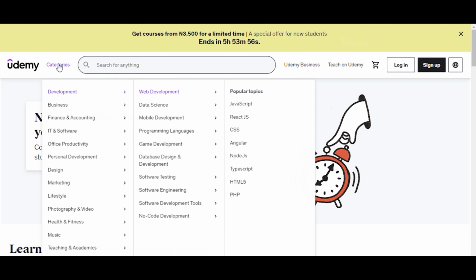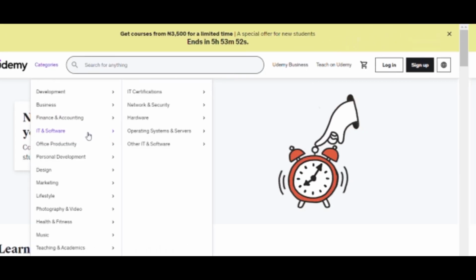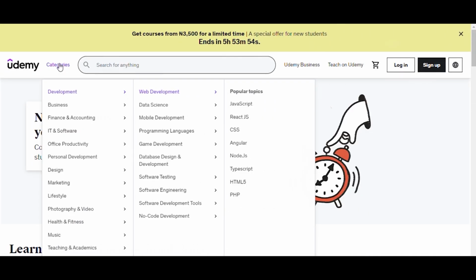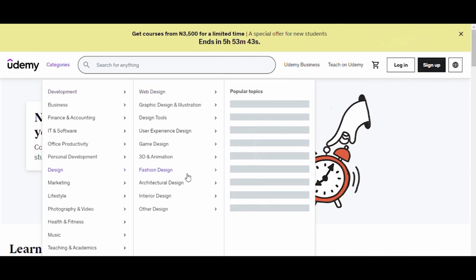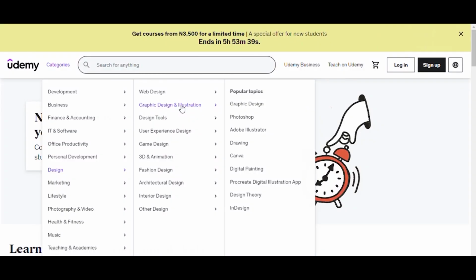From there, you will be taken to a page with all of the different categories of courses available on the platform. Scroll through the categories to find one that interests you and click on it to see the subcategories within that category. Step 2. Next, you need to pick a subcategory that interests you.